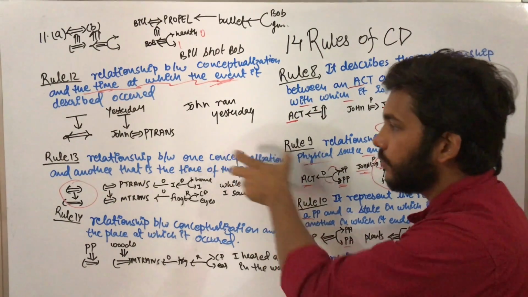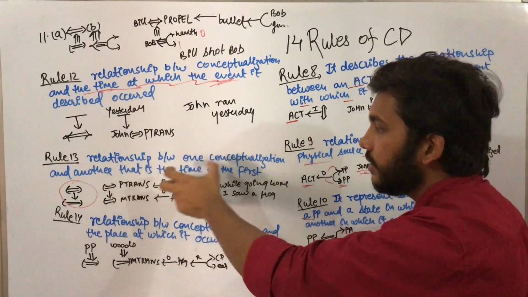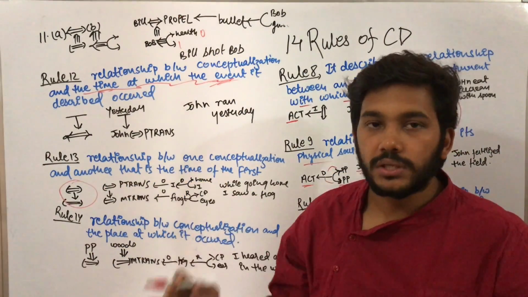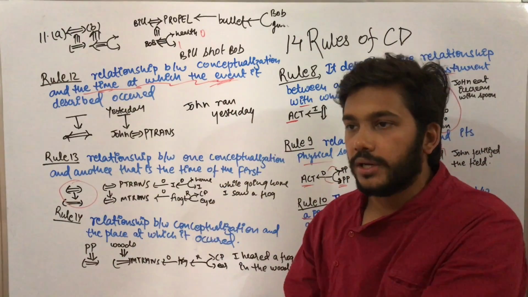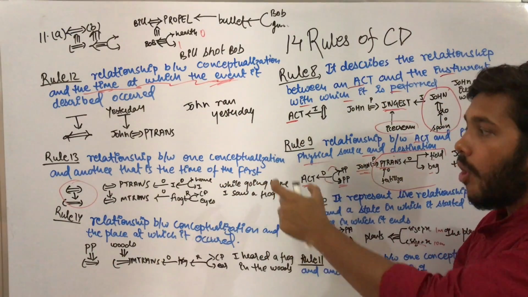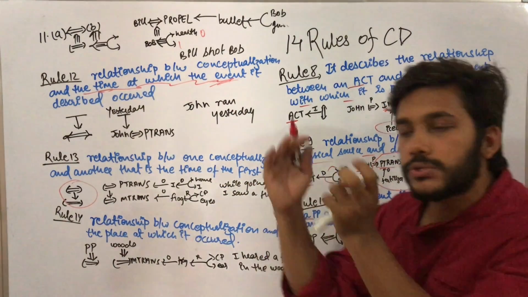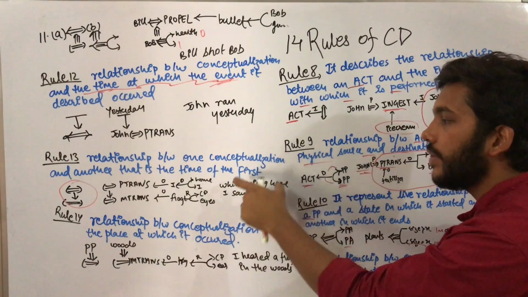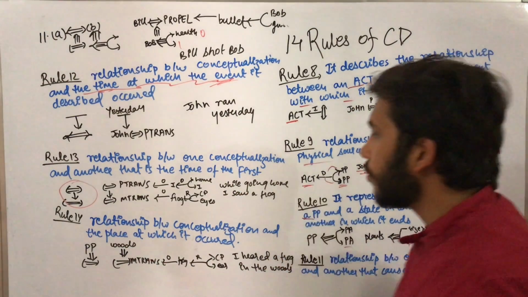So one conceptualization and another, the time of the first. Here, at the time of first means when you first saw the event. You were going home and then you saw a frog.